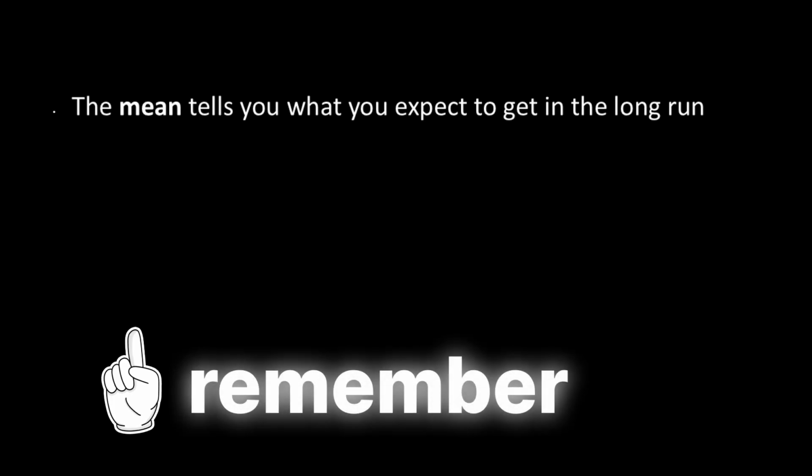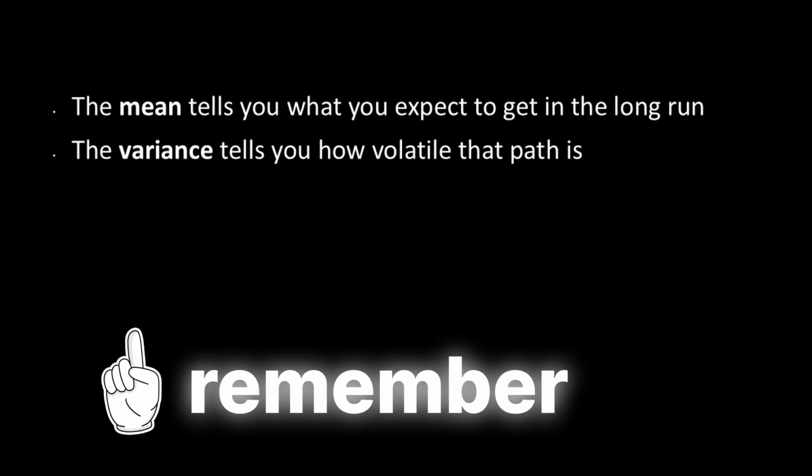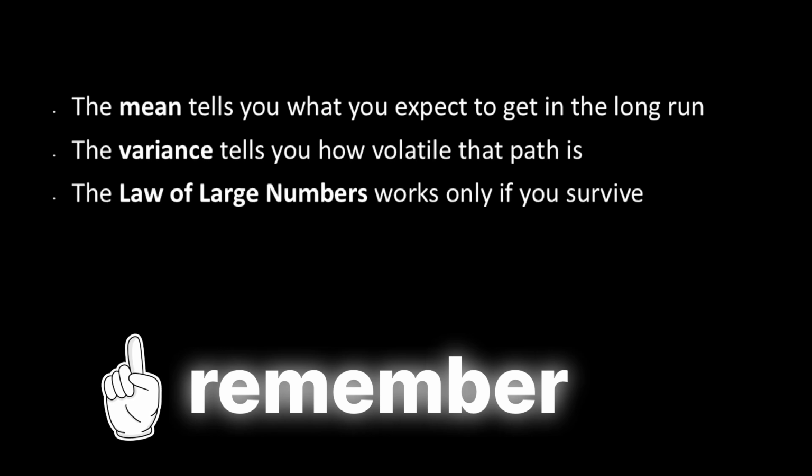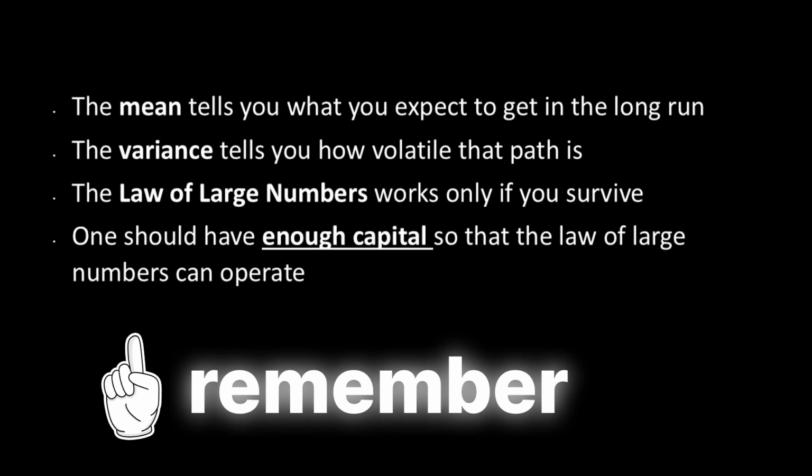So remember, the mean tells you what you expect to get in the long run. The variance tells you how volatile that path is. The law of large numbers works only if you survive. And finally, one should have enough capital so that the law of large numbers can come into play in order for you to hit the expected values.